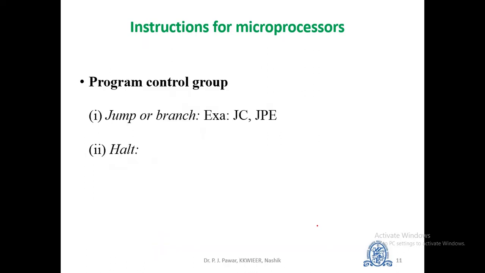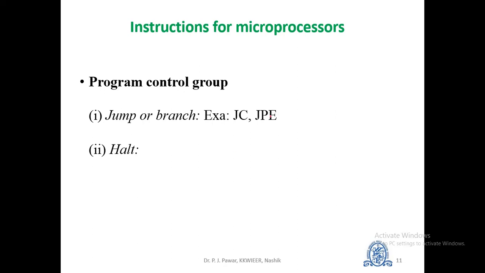The next group is program control instructions. Basically here we consider two different types of instruction, jump or branch, and halt. The jump or branch instruction changes the sequence in which the program steps are carried out. The jump instruction causes the program to jump to another specified location in the program if a certain condition occurs.